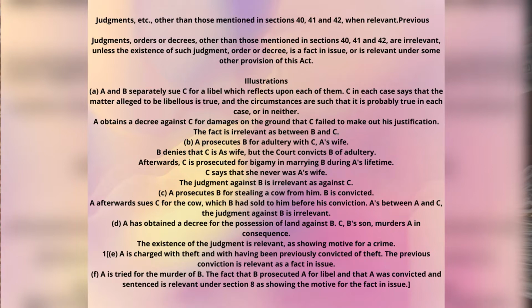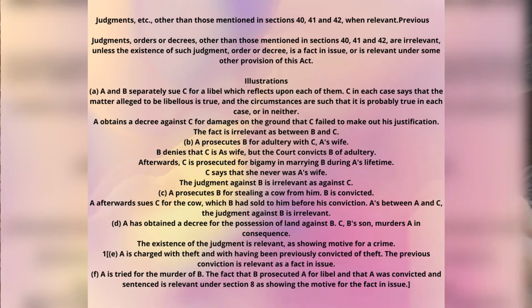A obtains a decree against C for damages on the ground that C failed to make out his justification. The fact is relevant as between B and C.